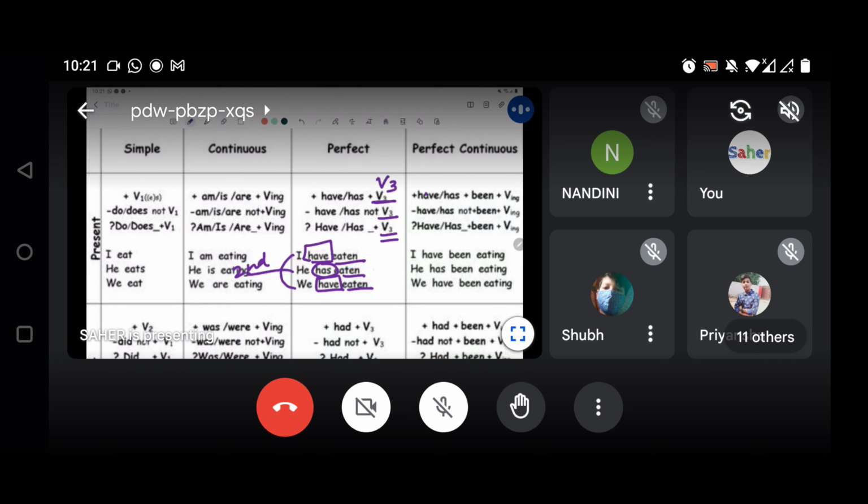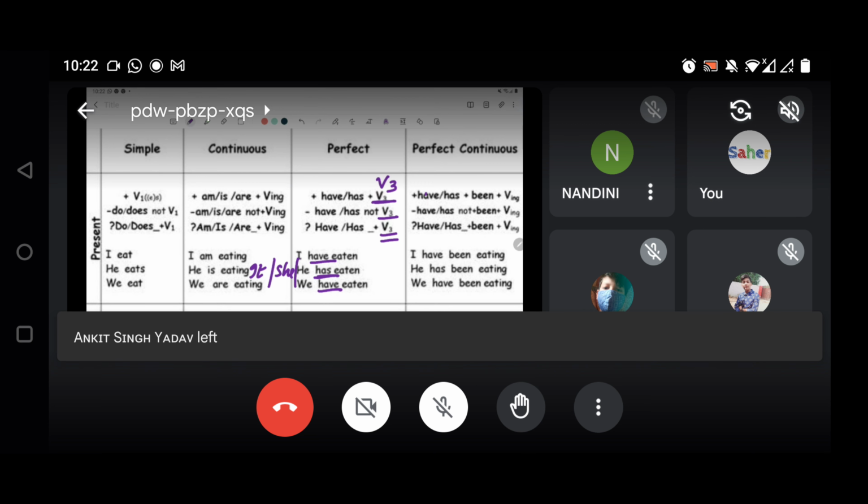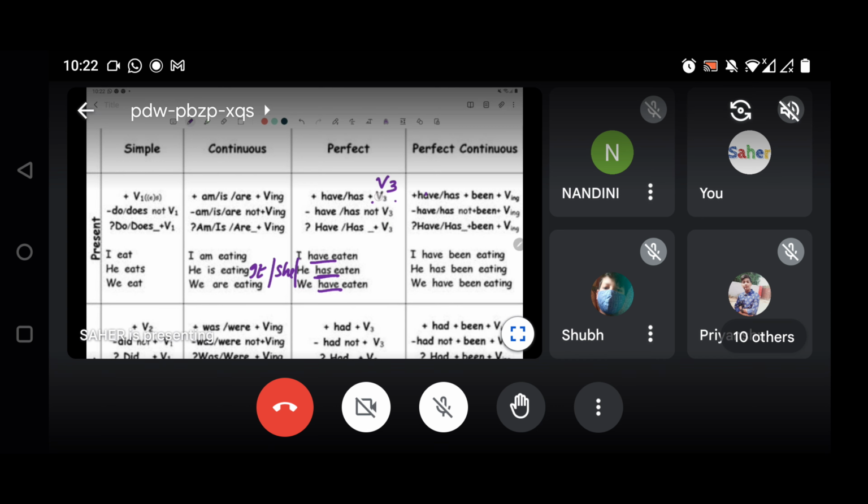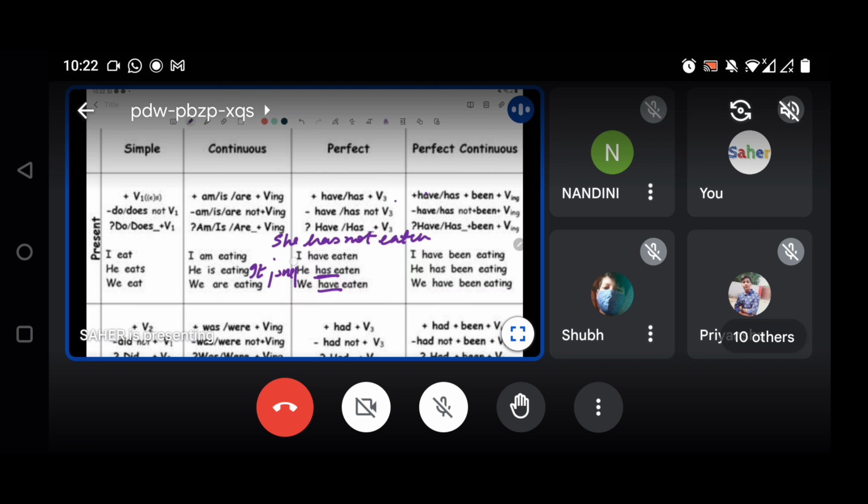Only I and we use have, and if the subject is he, she or it, then we have to use has. It has eaten, she has eaten, he has eaten. Getting it? Yes, ma'am. She has not eaten is negative, and interrogative is: has she eaten?